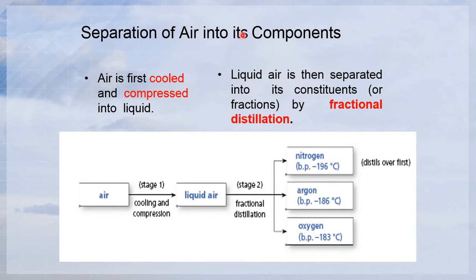So, separation of air into its components. Let's say you get the first one, air. The air undergoes stage 1. The process is cooling and compression. After that it will become liquid air. Then the liquid air undergoes stage 2, and the process is known as fractional distillation.